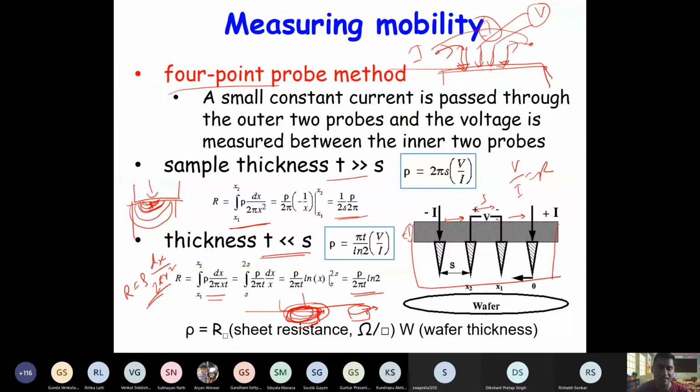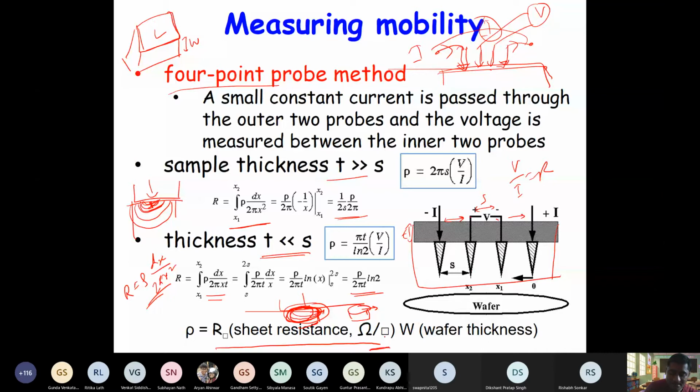So this is called the 4-point probe method. You can also know about this terminology called sheet resistance. Sheet resistance is defined as follows: if you take a piece of semiconductor of a certain length L and a certain width W, and if this is of square size, then it is basically the resistance per square area. So that is basically the sheet resistance.